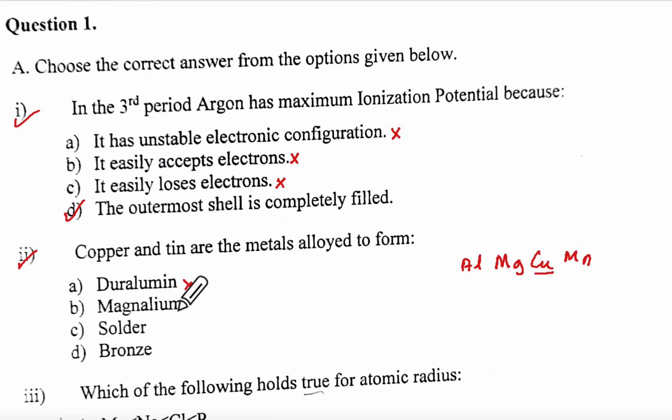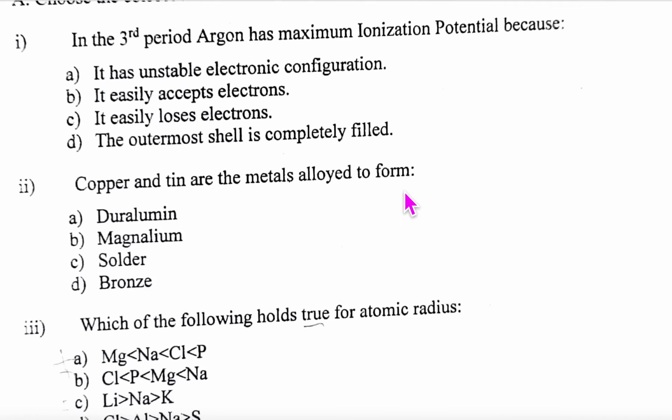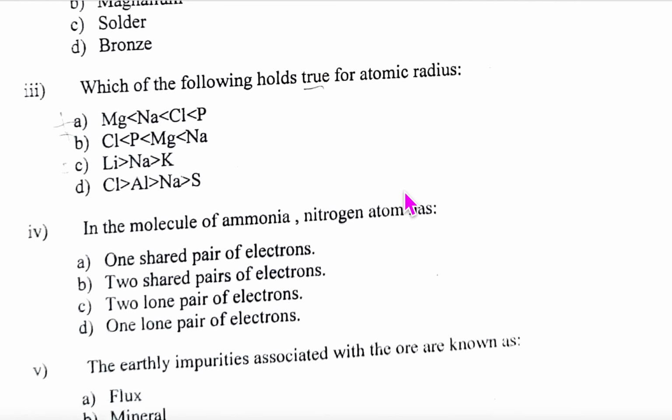Magnalium is Al and Mg, so no. What is solder? Pb and Sn, so no. Bronze is Cu, Zn and Sn. So copper and Sn means it is again D. You must keep your textbook also with you in case you are stuck for any reason.